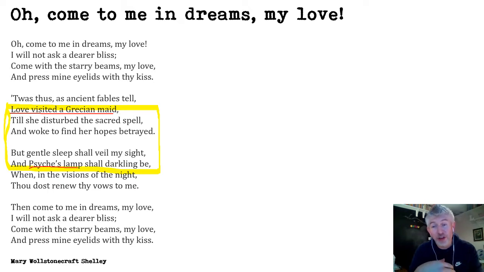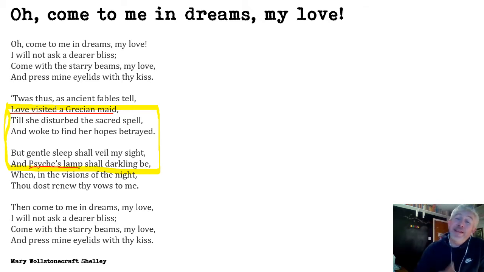And of course, it's Cupid, and he's absolutely gorgeous. So she falls in love with him. She's shocked and she's totally in love with what she's seeing. She accidentally spills some oil from the lamp onto sleeping Cupid. He wakes up, shocked at what's happened. He never wanted her to see him, and he abandons her, and she's never happy again.